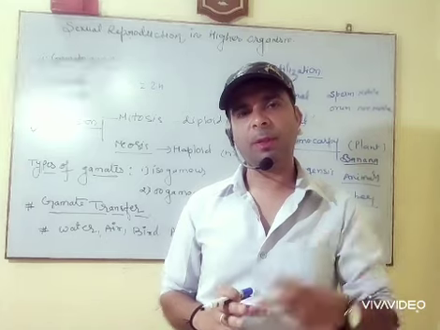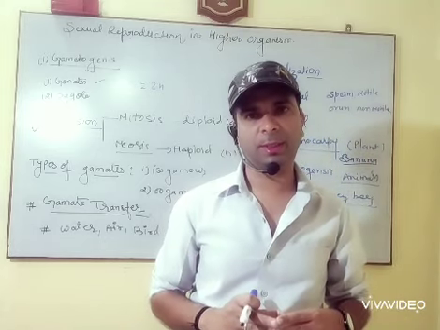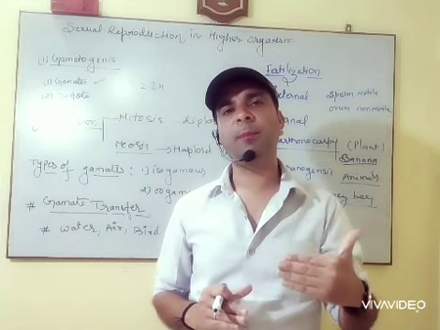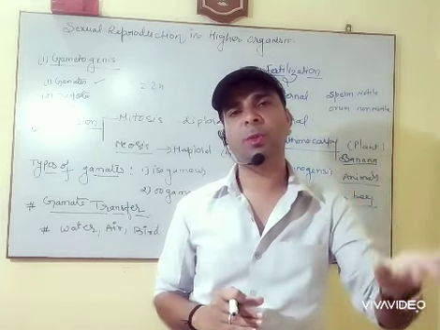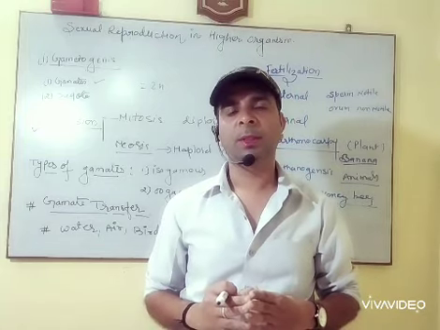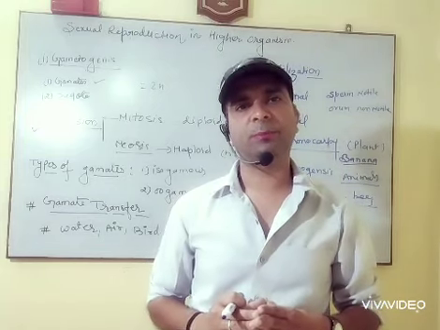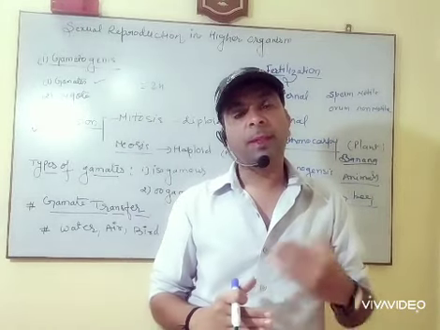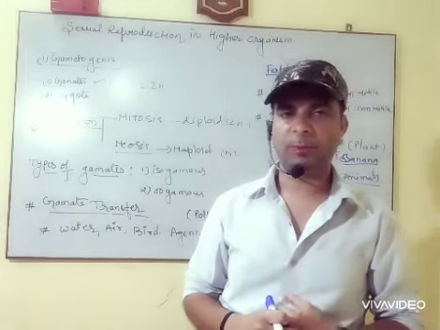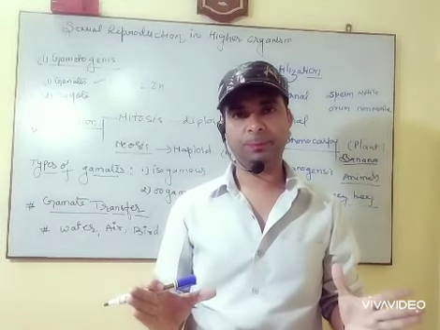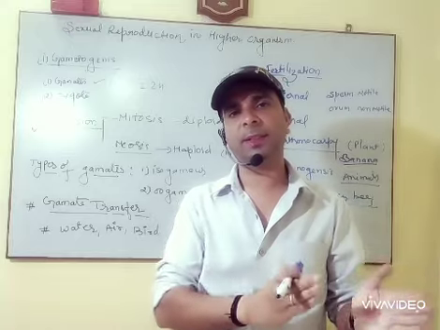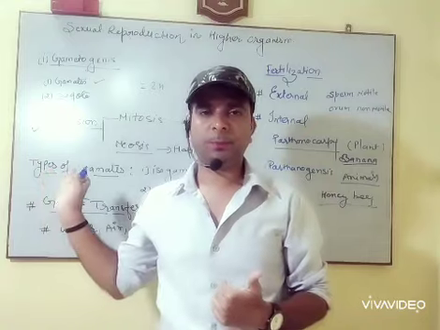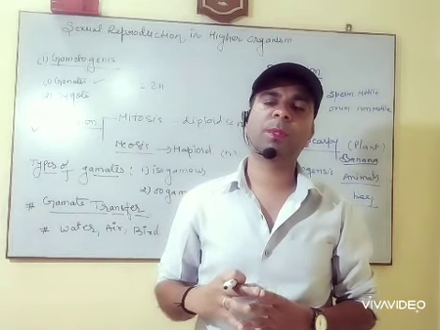There are two types of division. First one is mitosis, in which the number of chromosomes is the same, transferred from parents to their progenies. If it is a human being, the number of chromosomes is 46, and these 46 chromosomes are transferred into their progenies, the same 46. They are known as equational division, because the 2n number of cells is transferred the same into n. But in meiosis, the number of chromosomes is reduced to half.